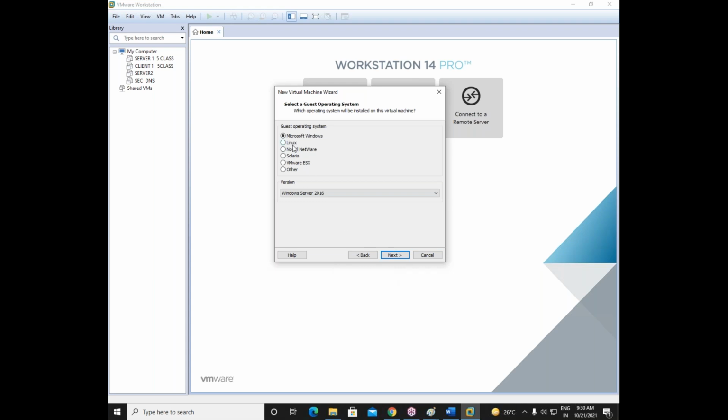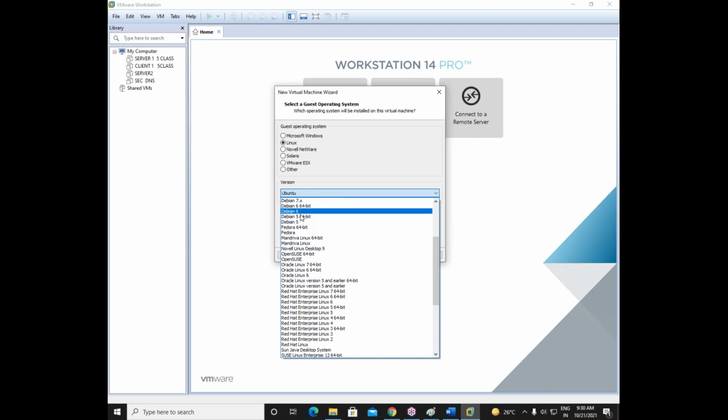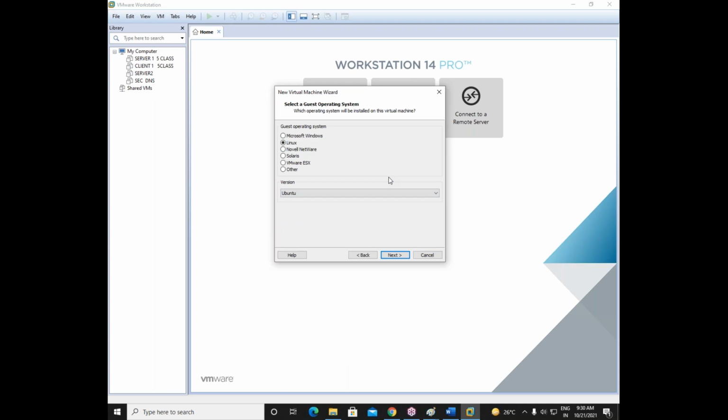If you go to the Linux operating system, in Linux there are many versions here, right? There is SUSE, there is Red Hat, there is Ubuntu, Fedora, Oracle Linux, Debian, CentOS. We have many options here. So whichever operating system you are planning to install, just select that operating system there.